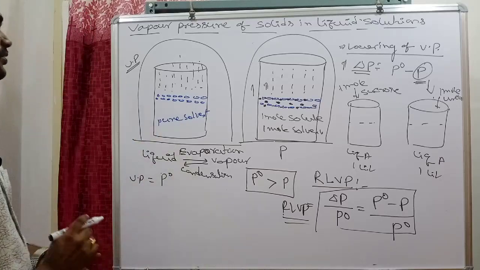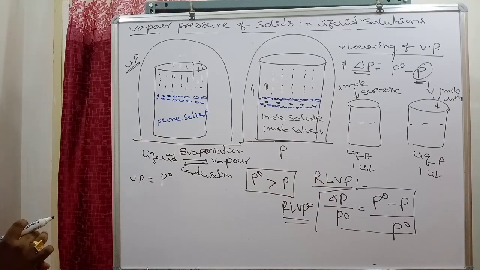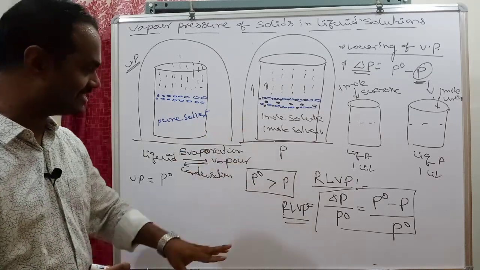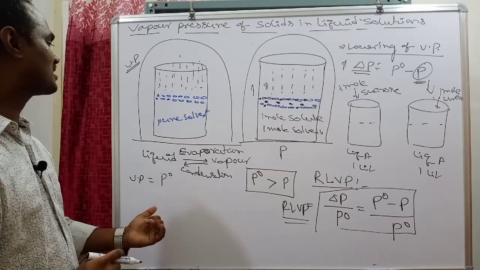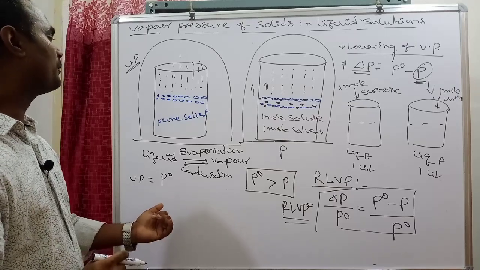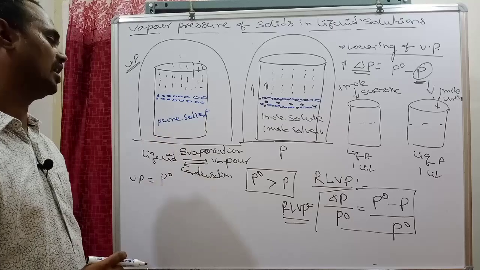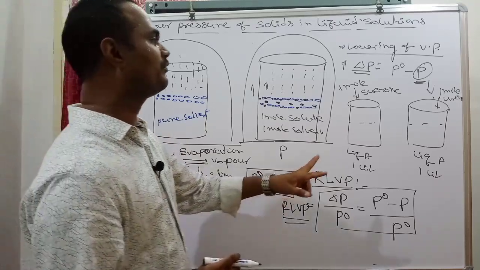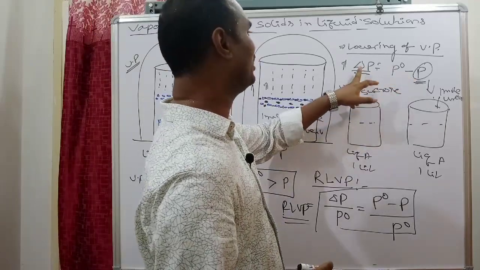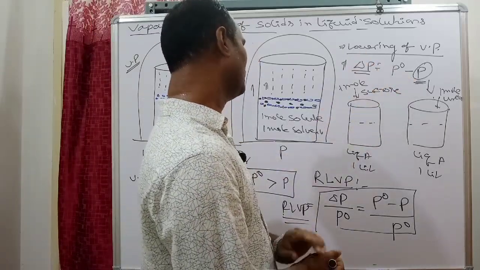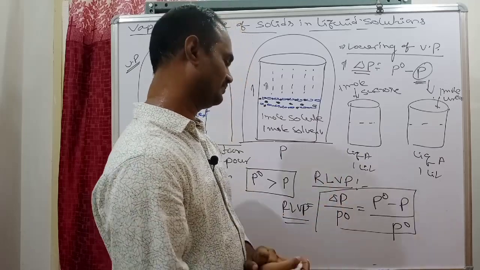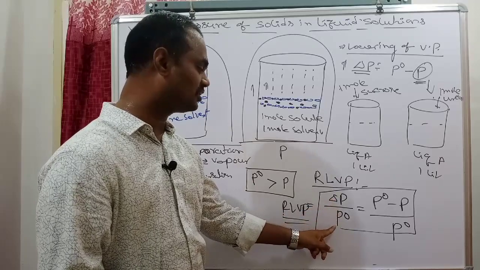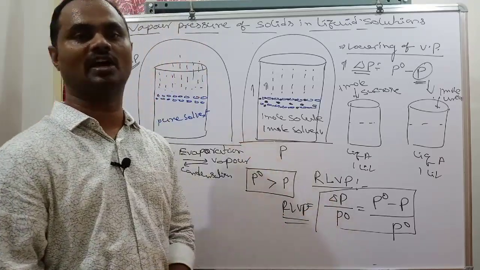See, in this case, for any solution containing a non-volatile solute, its vapor pressure is relatively less compared to the vapor pressure of its pure solvent. P naught is greater than P. The difference between P naught and P is nothing but the lowering of vapor pressure. Relative lowering of vapor pressure is the ratio of lowering of vapor pressure to the vapor pressure of the pure solvent.